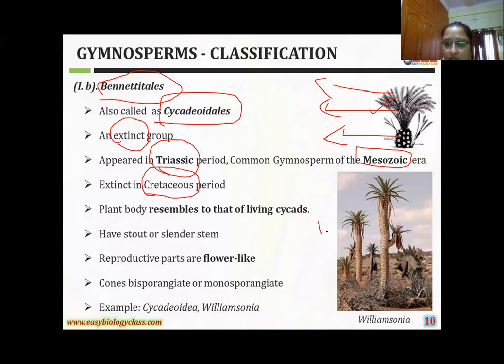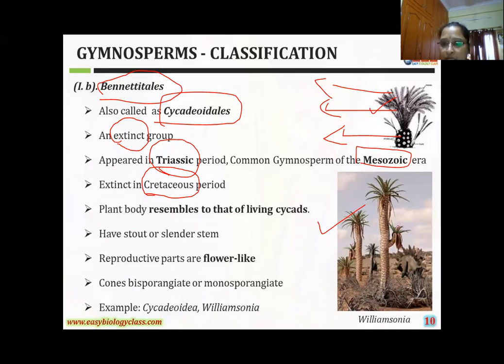Another one is called Williamsoniaceae. To compare these both plants, the cycas has a very short and slender stem. These are the leaves, and to produce the reproductive organs, flower-like cones, not flowers, flower-like structures. And see, this is another example, Williamsonia.